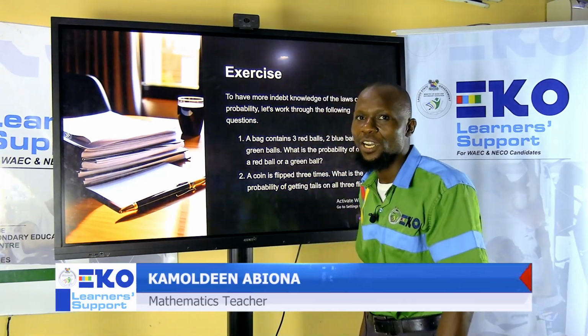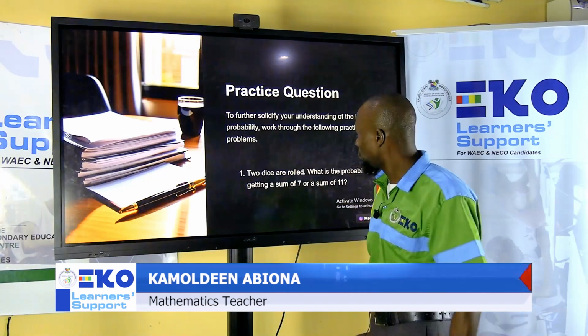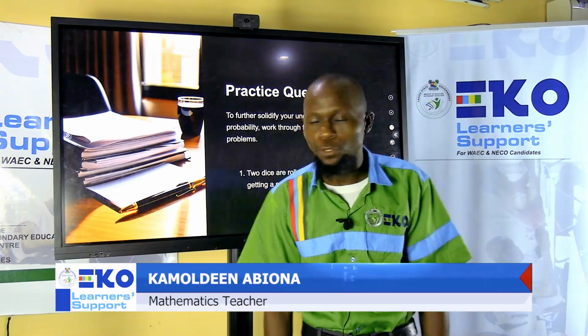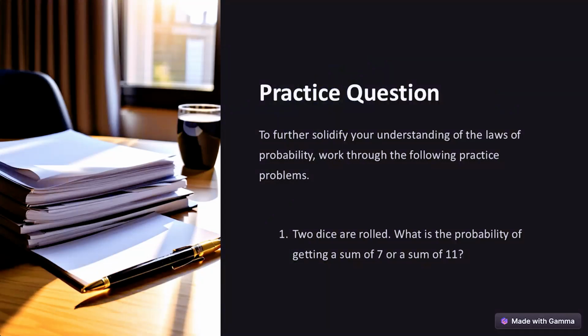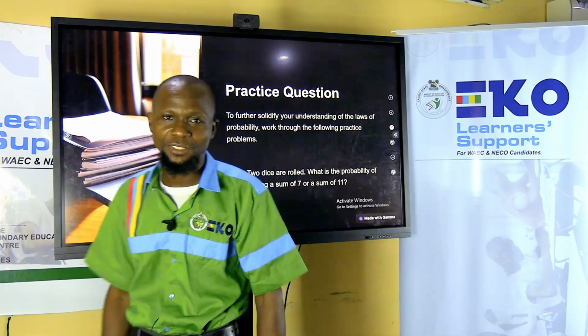So let's take time for the practice question. I have a practice question here for you. 2 dice are rolled. What is the probability of getting a sum of 7 or a sum of 11? So you have just a minute to quickly look at that.